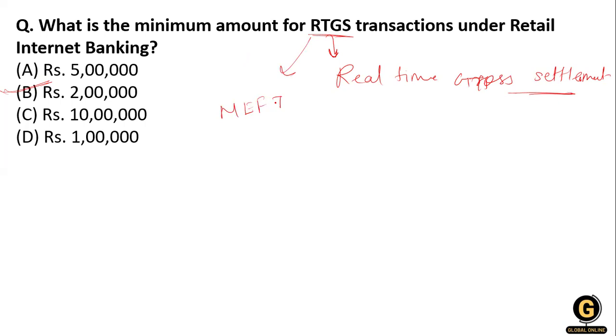You know that NEFT is National Electronic Funds Transfer. So RTGS and NEFT have a minimum limit of 2 lakh rupees, as of 2021. So the minimum limit is 2 lakh rupees for an RTGS transaction in retail internet banking.